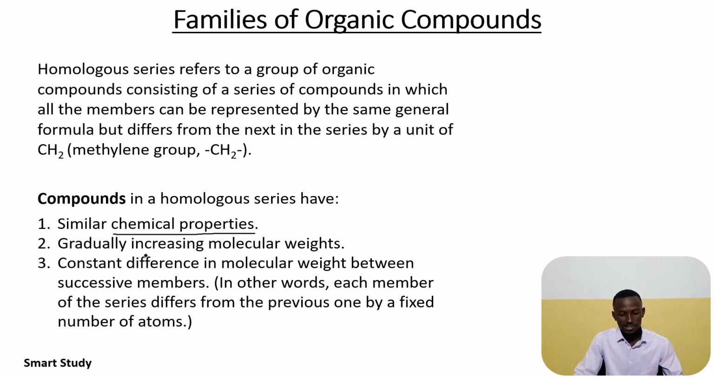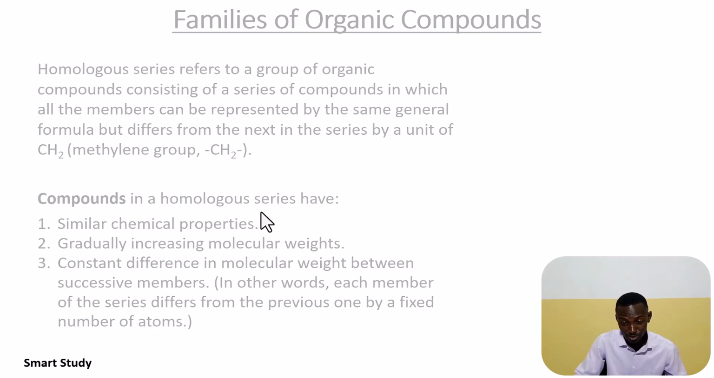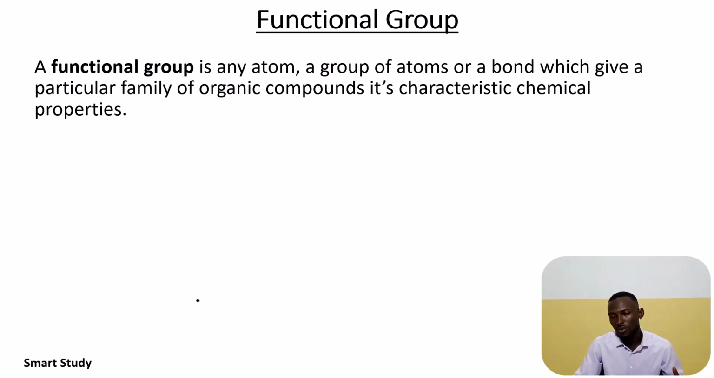All members of a particular homologous series have the same functional group. And the functional group is basically an atom. It can be a single atom, just one atom, or a group of atoms, or just a bond, which gives a particular family of organic compounds its characteristic chemical property.